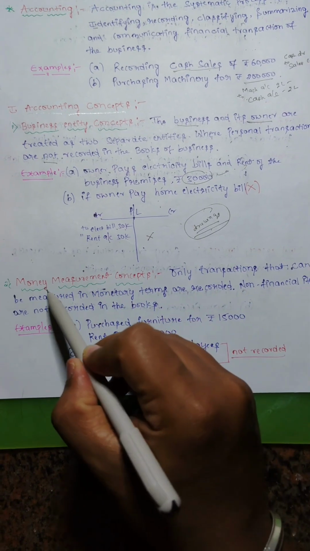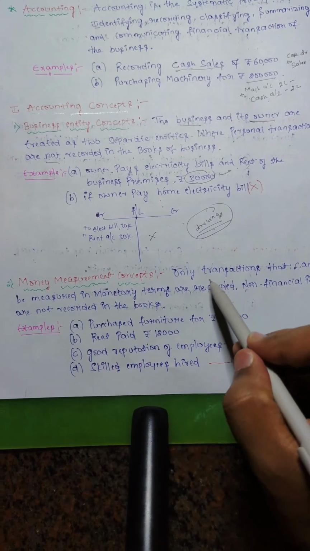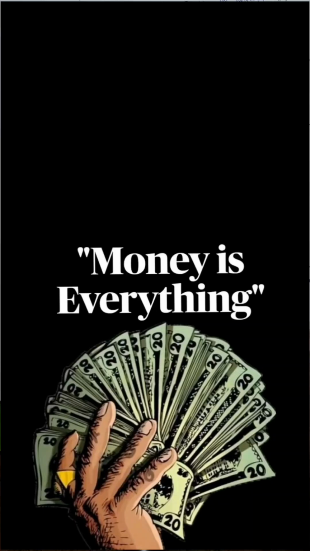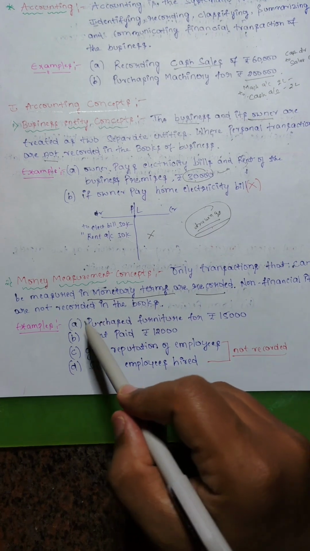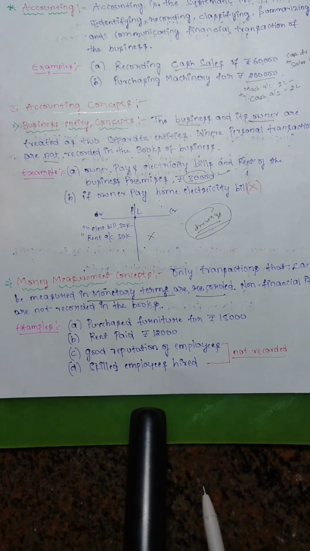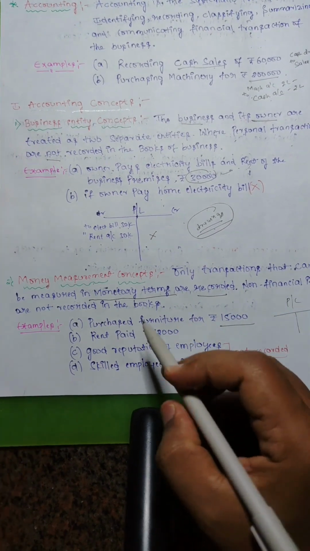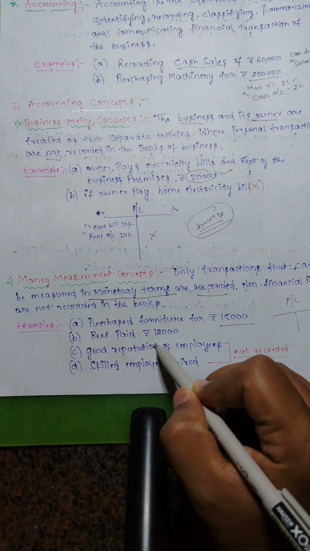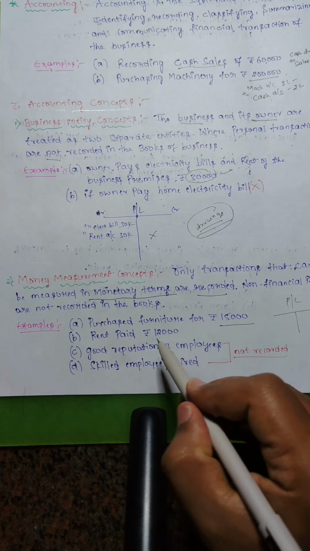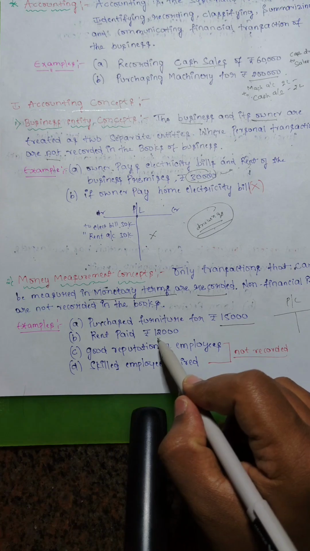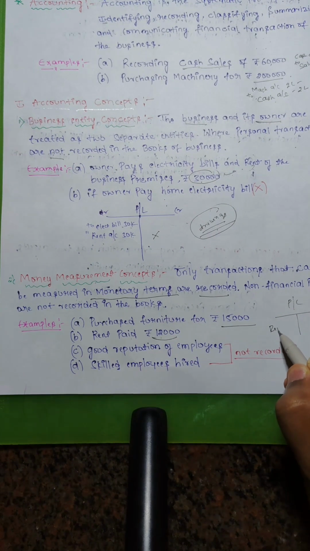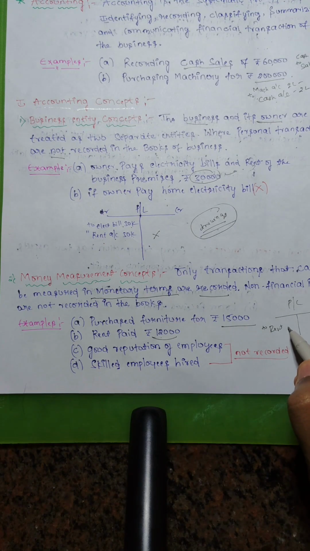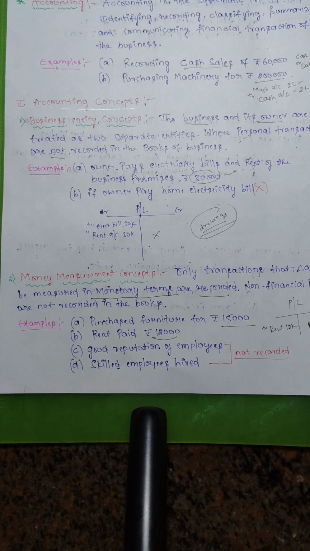And the next concept is the money measurement concept. In this concept, only those transactions that can be measured in monetary terms are recorded. Non-financial items are not recorded in the books of account. Starting with an example, if you paid a rent of rupees 12,000, see here monetary terms exist. So in the P&L, we record it as rent paid 12,000 rupees.